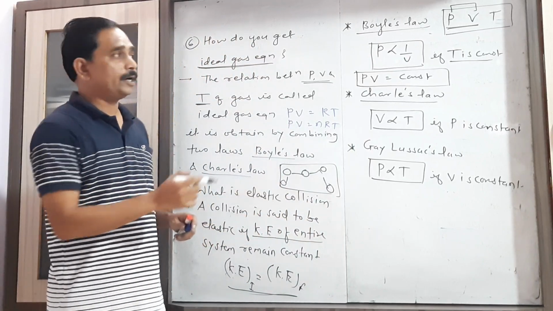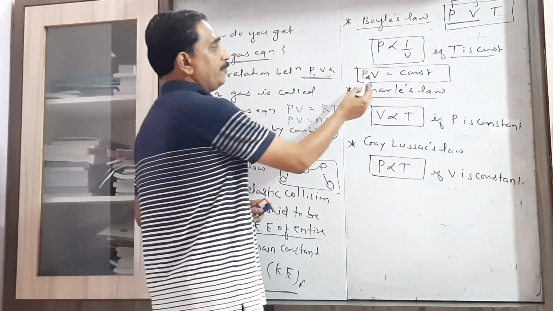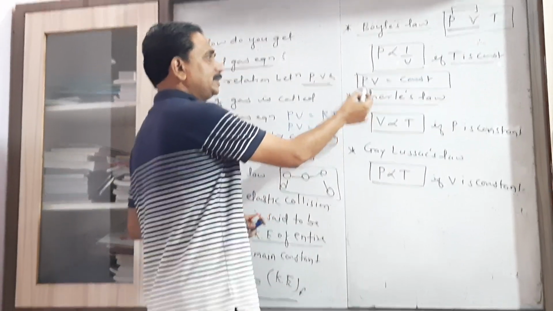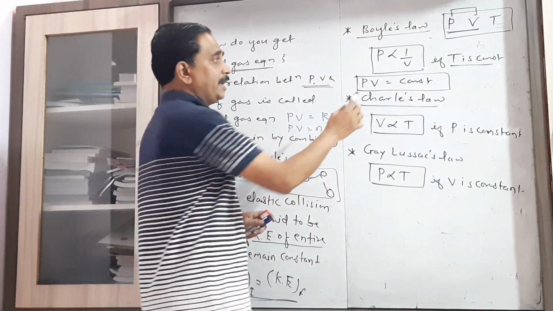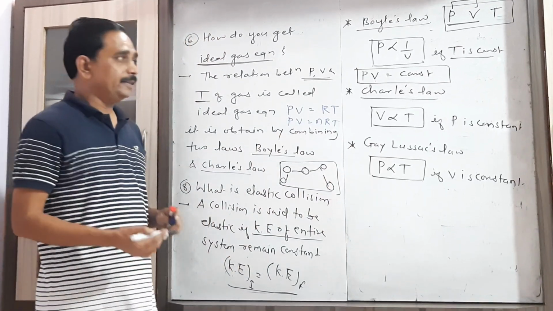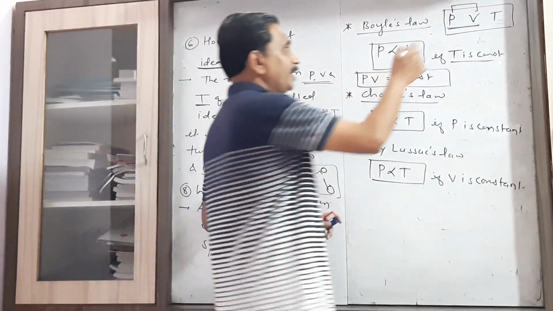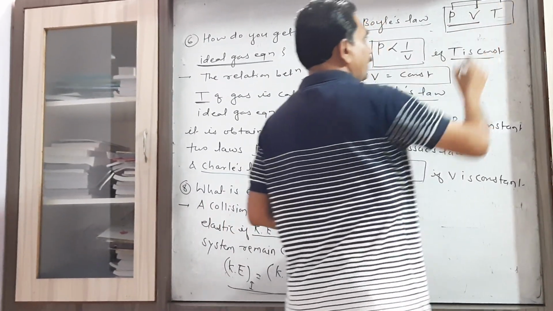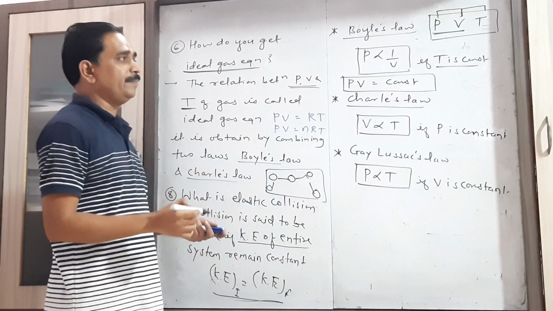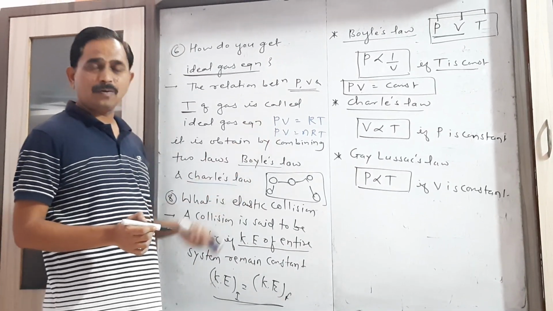It means the product of pressure and volume remains constant. It means if the volume of the gas increases, then pressure decreases, and if the volume of the gas decreases, then pressure increases. Then the second law, that is Charles law. Now it is the relation between the next two parameters, volume and temperature. Now in that case, the leftover parameter remains constant.